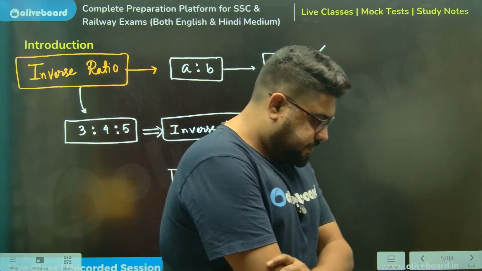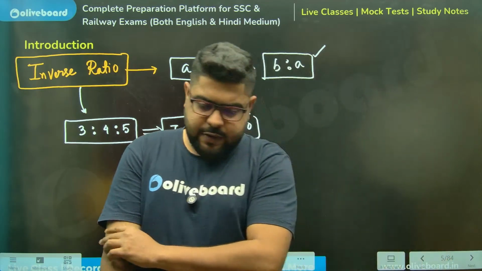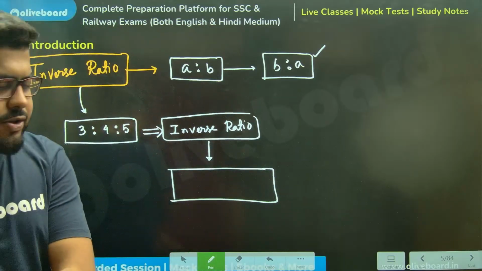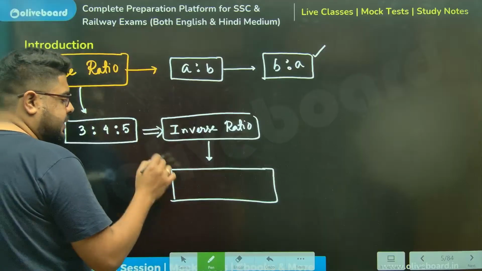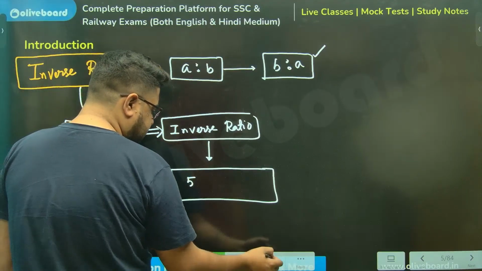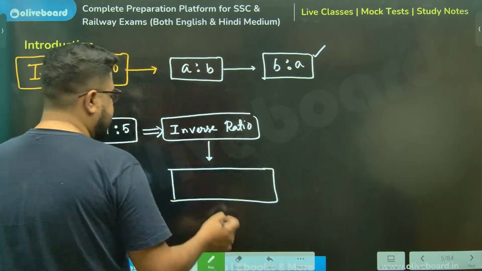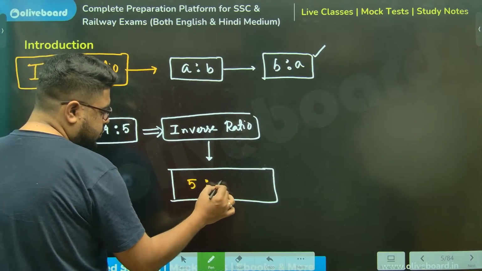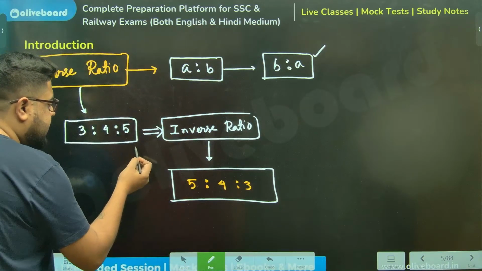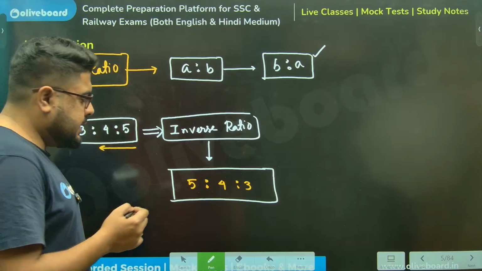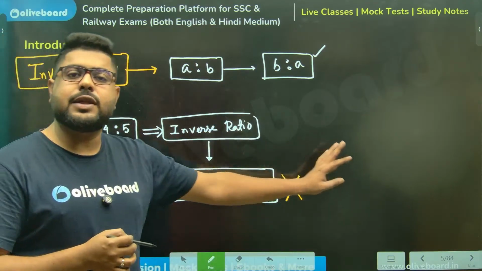I got a couple of answers, three answers. Okay, perfect. A few answers are right, a few are not right. I won't say wrong. If you are thinking my answer will be 5 is to 4 is to 3, meaning over here the opposite happened so I'll write down the opposite, then this is incorrect. That is the reason I had actually given you the question.